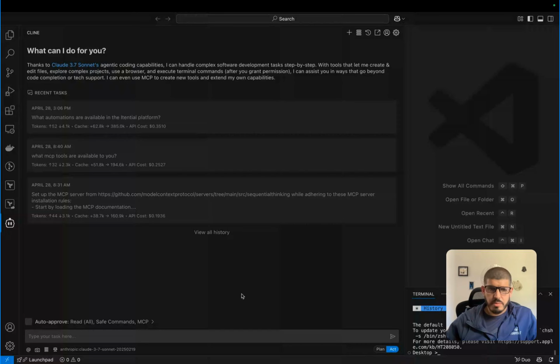Today I've got a really cool thing that I've been playing around with that I wanted to show. I've been doing some training around AI tooling and agents, and the latest buzz is MCP. So I have been building some code to interface MCP with the Itential platform.